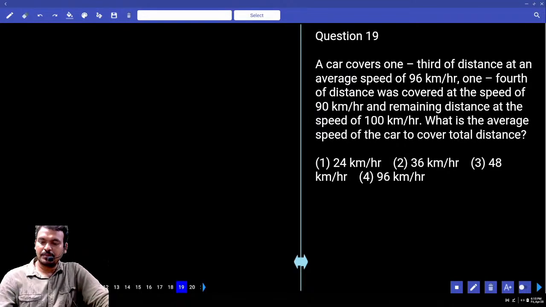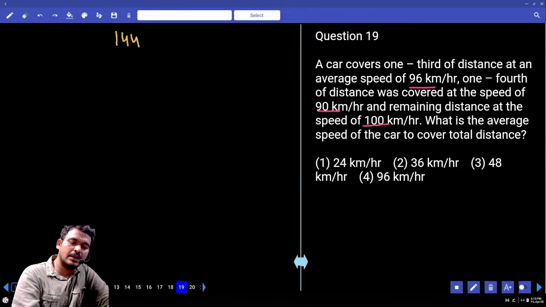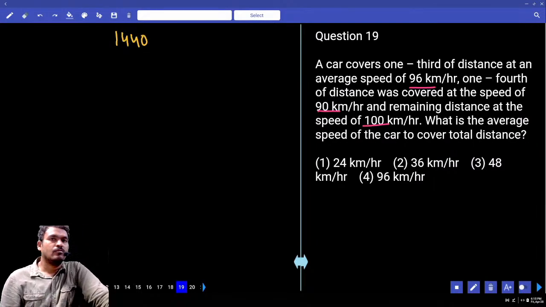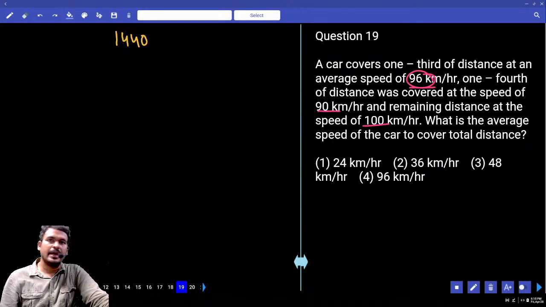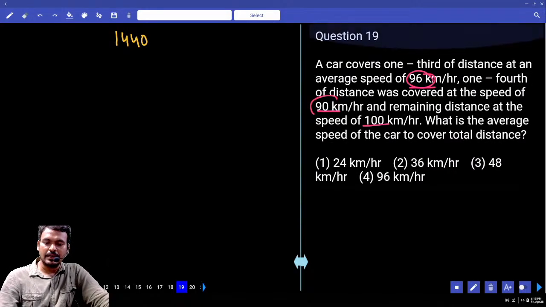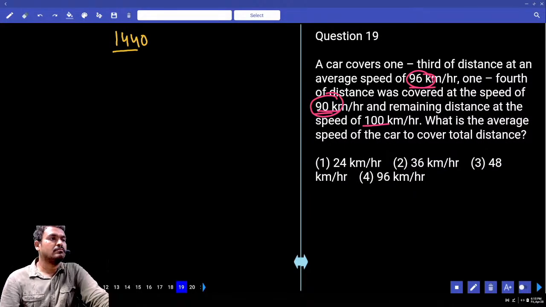Okay. What are the speeds given? 96, 90 and 100. Suppose I consider the LCM as 1440. Because 96 is a multiple of 12, 16, 8, yes or no? And 90: 144 is exactly divisible by 9, or no?